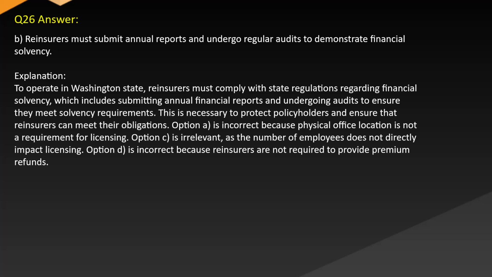Option A is incorrect because physical office location is not a requirement for licensing. Option C is irrelevant as the number of employees does not directly impact licensing. Option D is incorrect because reinsurers are not required to provide premium refunds.